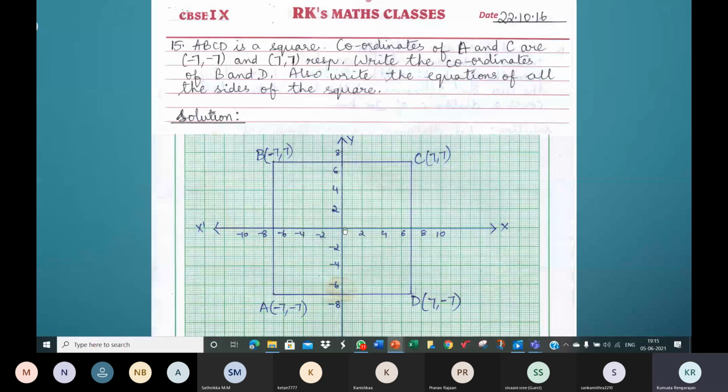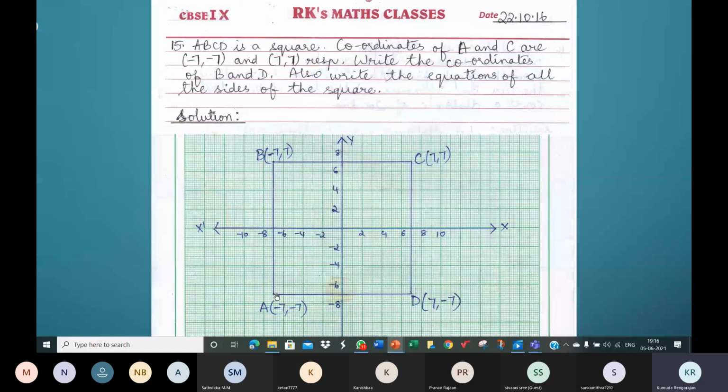Similarly, the equation of the side AD will be, sorry children, I made a mistake while saying here. This line is parallel to the X axis. So it will be Y is equal to 7. Here it will be Y is equal to -7.